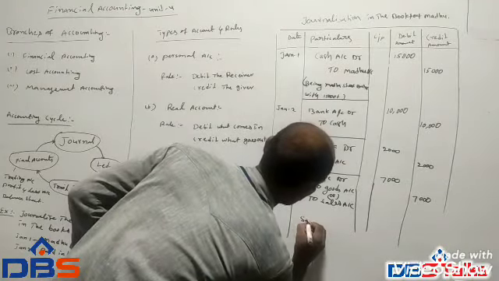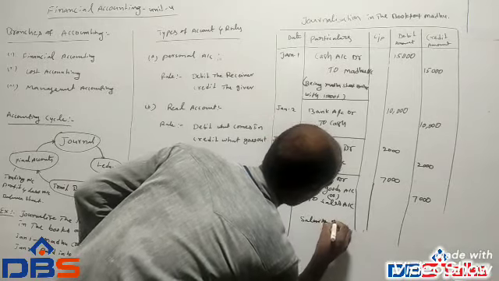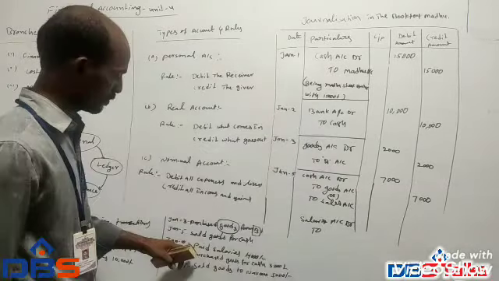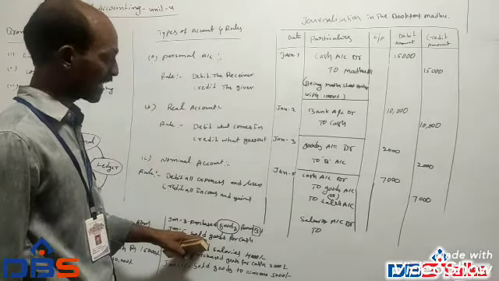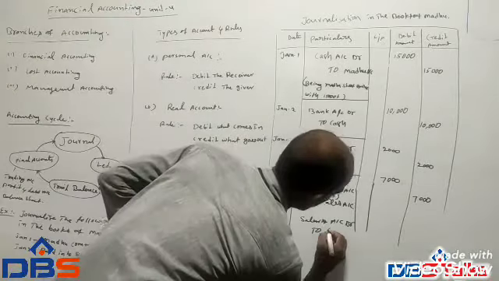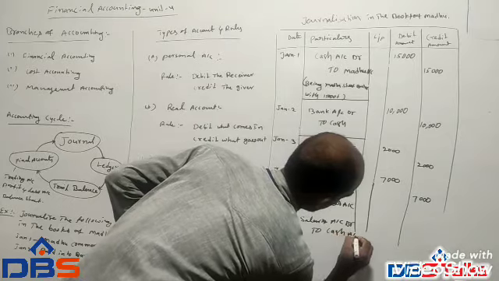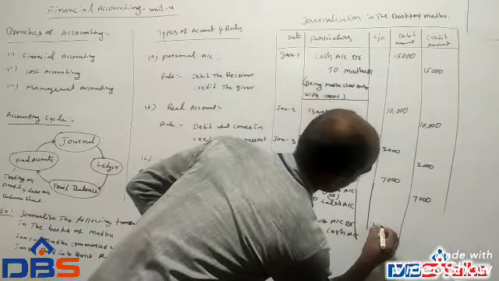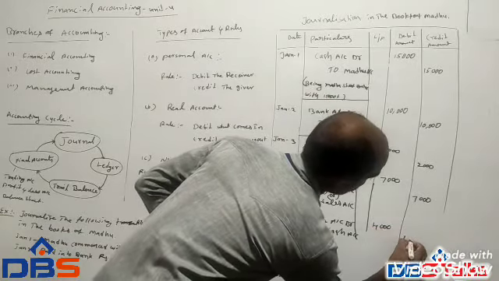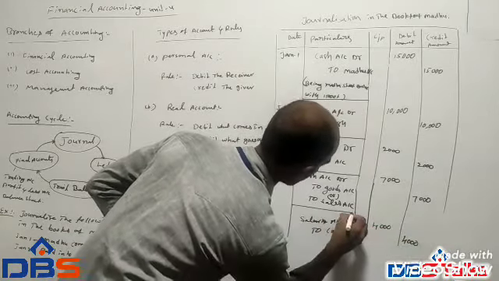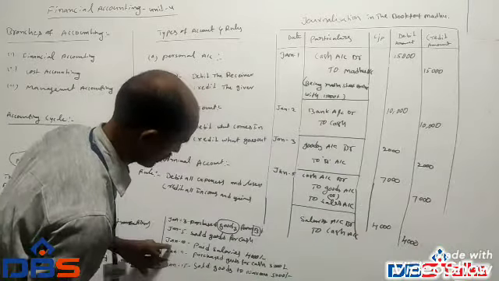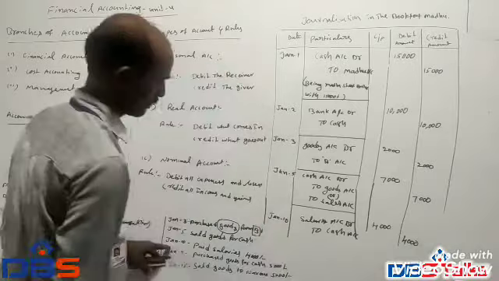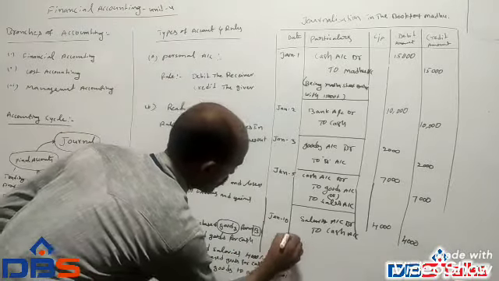Salaries account debit to what goes out? What goes out? Cash. Cash account. Total amount 4,000. Date is January 10th. Next transaction.